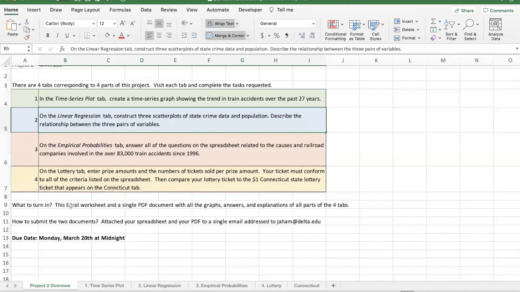You turn in the Excel worksheet, this worksheet with all your work on it, and a single PDF document with all the graphs, answers, and explanations from the 4 tabs down here. This last tab here, Connecticut, is related to the lottery ticket. There's another lottery ticket here that you have to compare to the one that you create in the lottery tab. And this is due Monday, March 20th. So let's get right into it.